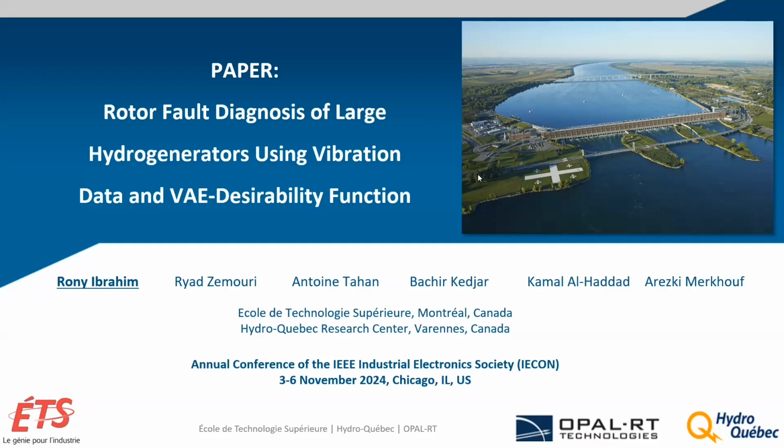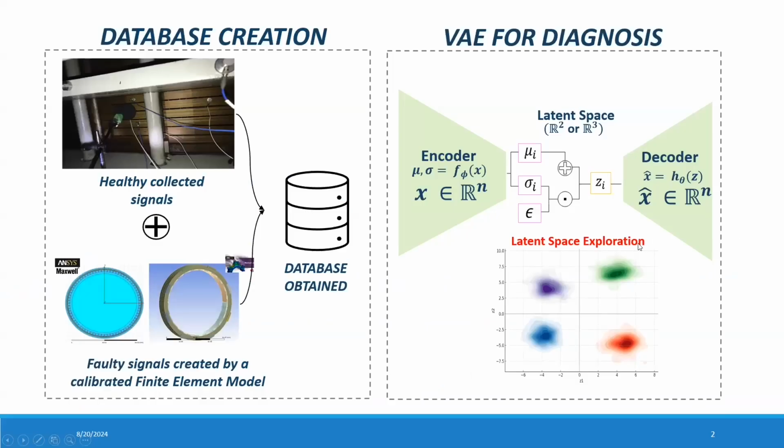I am working on the health monitoring and diagnosis of electrical machines, specifically the ones of Hydro-Quebec, the industrial partner of my PhD project. A research team at Hydro-Quebec is currently investigating techniques for real-time health monitoring and fault diagnosis. That's why in this paper, we are using an artificial intelligence technique called the variational autoencoder, which is based basically on neural networks, and that can take a large amount of data, specifically vibration data in this case, that were either collected from real large hydro generators currently producing electricity in Quebec, or from a well-calibrated finite element model.